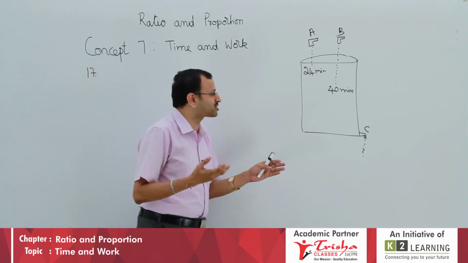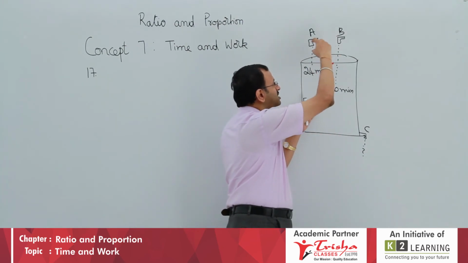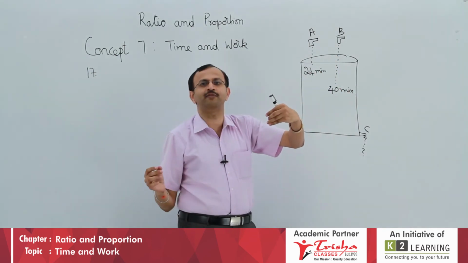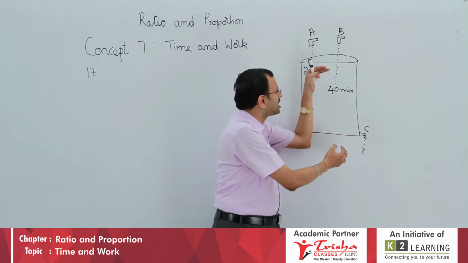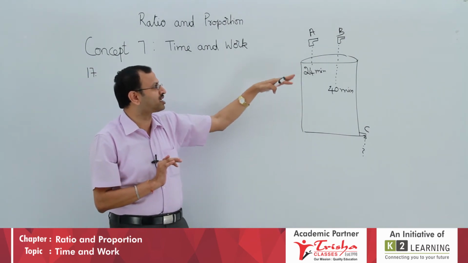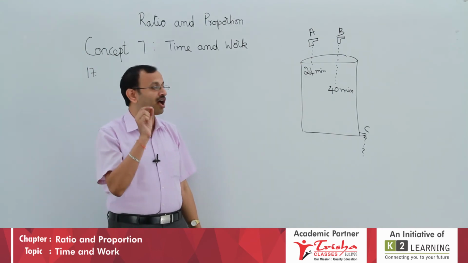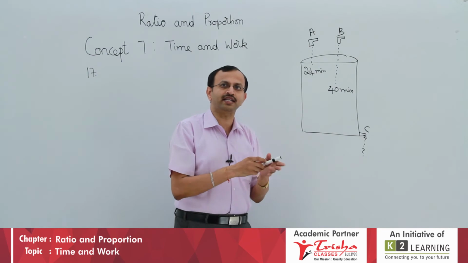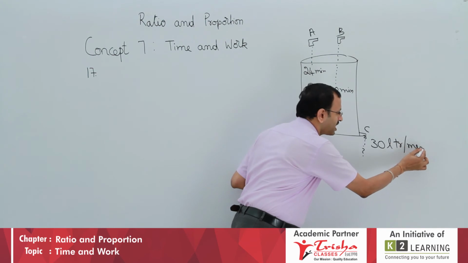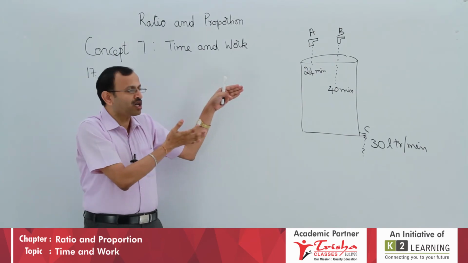You may raise the question, how come sir it is emptying, is there no chance of filling? No. The force of pipe A and pipe B is higher, so the 2 taps are filling, 1 is emptying, and the emptying portion will be lesser. Therefore, even though all the 3 are opened, there is one point where in 60 minutes the tank will be full. The question also says this is emptying at the rate of 30 liters per minute. If so, what is the capacity of the tank?